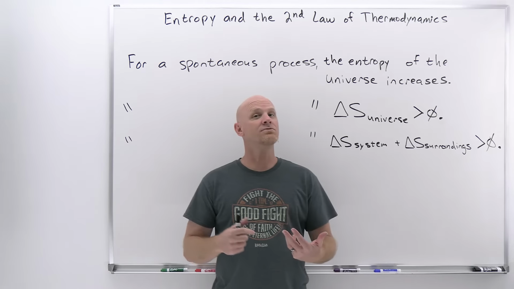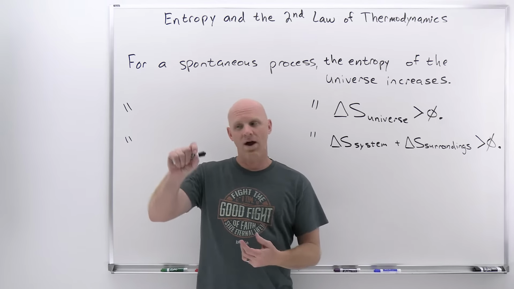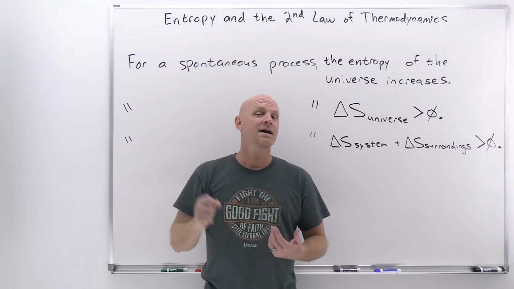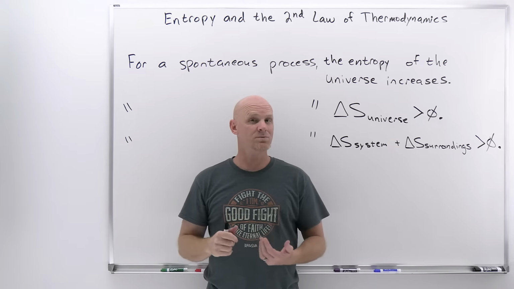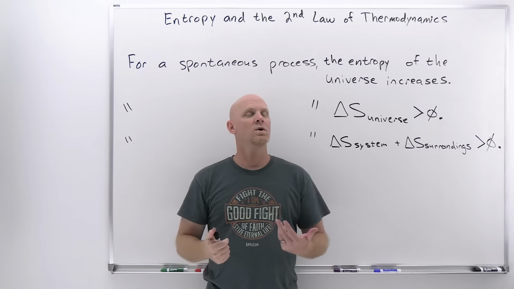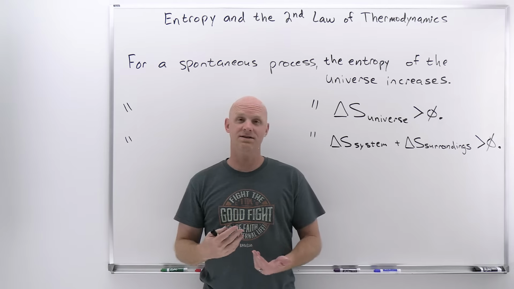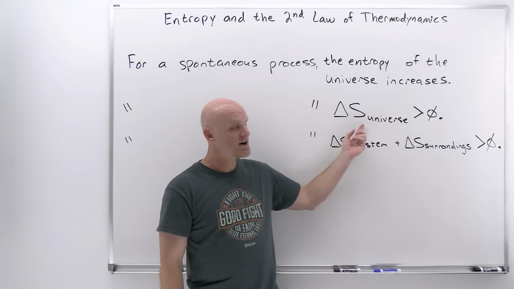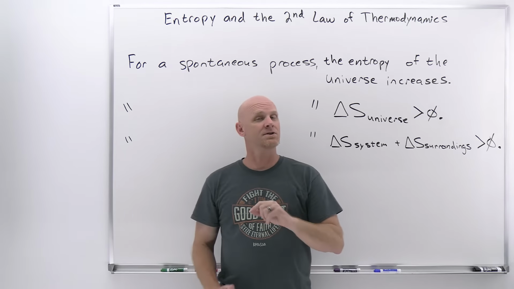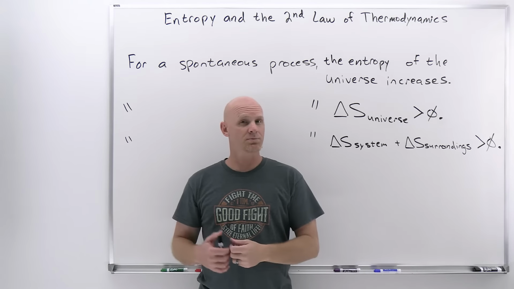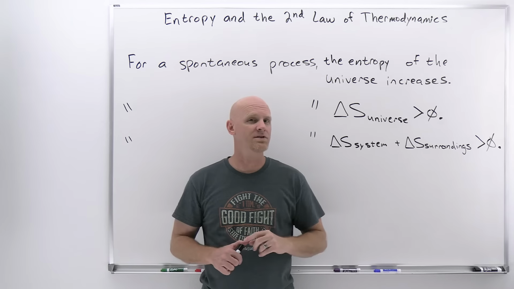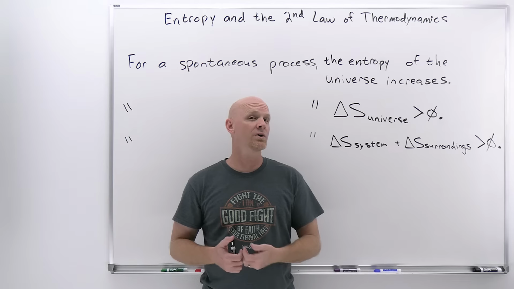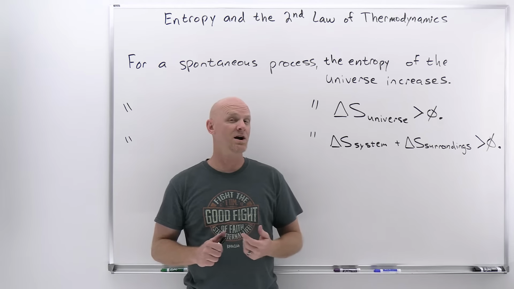So, the idea that it's reversible is the idea that you can get right back to the same state you started at, and that's only possible if you can get your entropy of the universe right back to where you started. Well, if it's carried out as a spontaneous process, you're never going to get back there because the delta S of the universe is going to be positive. But if you carry it out as a reversible process, that's the one time where the delta S of that process would be 0. And we'll reference this at the end of the lesson when we talk about the Carnot cycle.